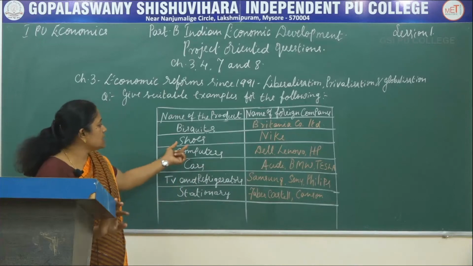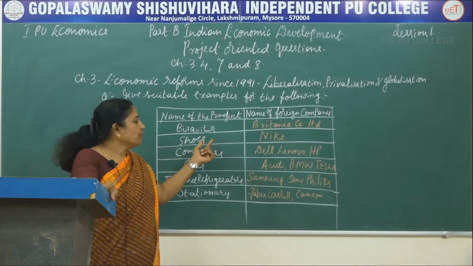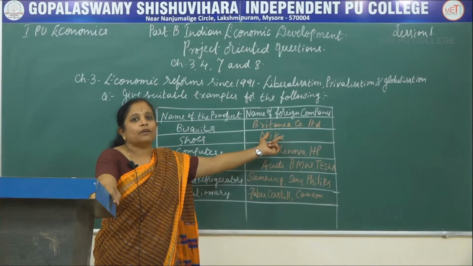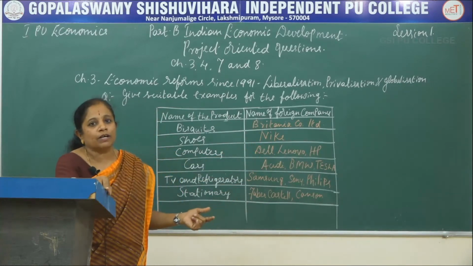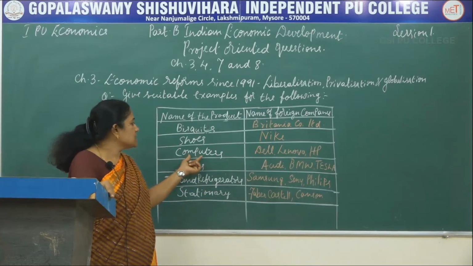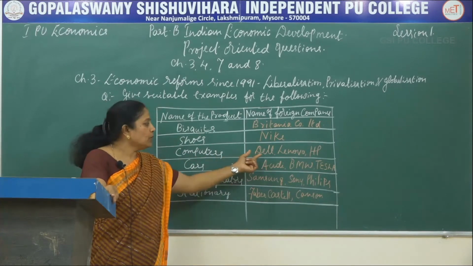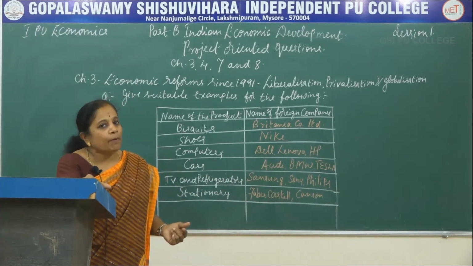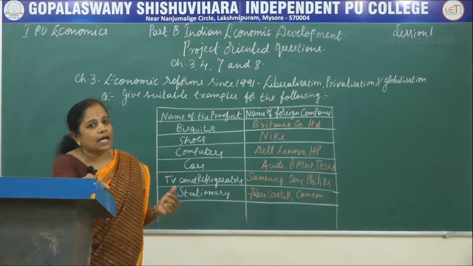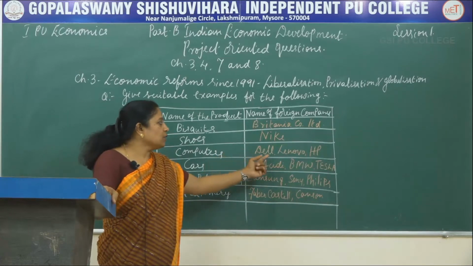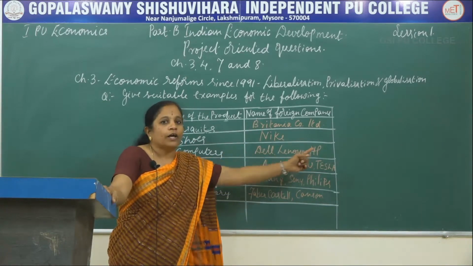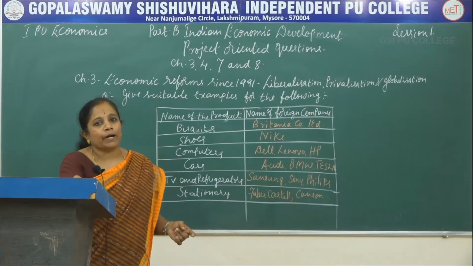The next one is shoes. For shoes we have Nike, the popular foreign brand sold in our country. The third one is computers. For computers we have lots of foreign companies supplying systems and accessories. For that you can write Dell or Lenovo or HP, that is Hewlett and Packard.